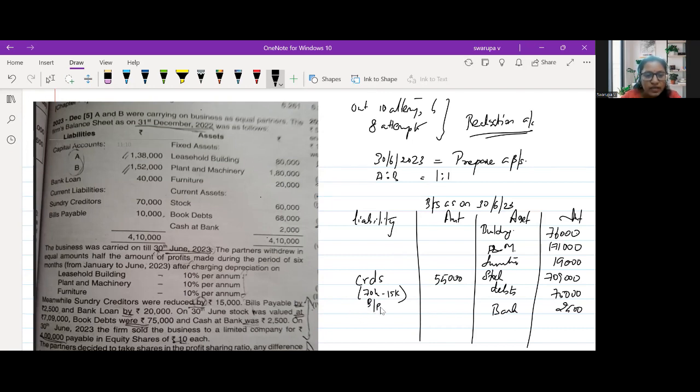Then bills payable is reduced by 2,500, so your bills payable is 7,500, and bank loan is reduced by 20,000. So bank loan will be 40 minus 20, which is 20,000. Okay, so let's balance this. Asset side, the balance will be 10,52,500.